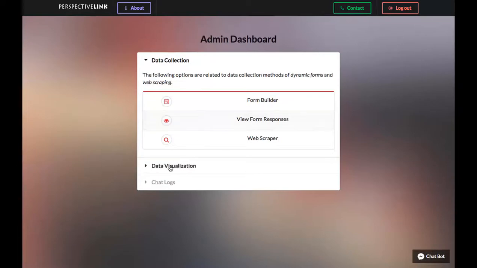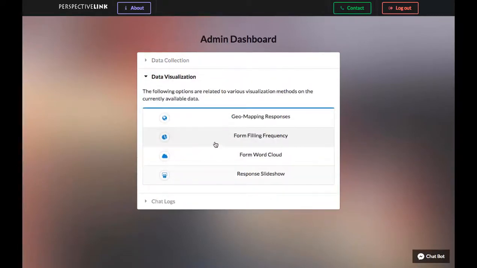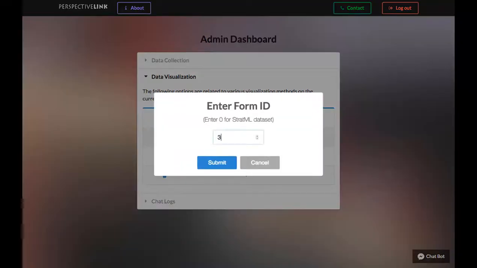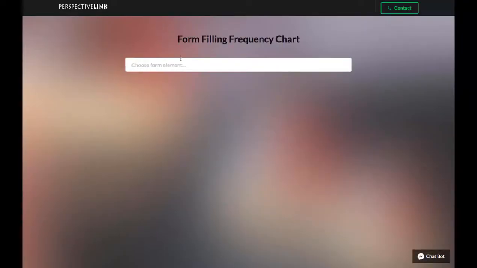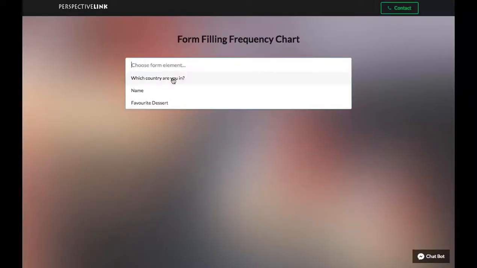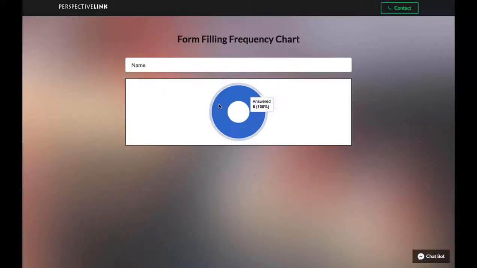The next visualization that we look at is the form filling frequency. This tells us the frequency with which a certain form element has been filled. So again, we go to the same form, so we can choose the form element. For example, name has been filled 6 times and only 6 responses have been there. So 100%, all the people who have filled out the form have answered this.